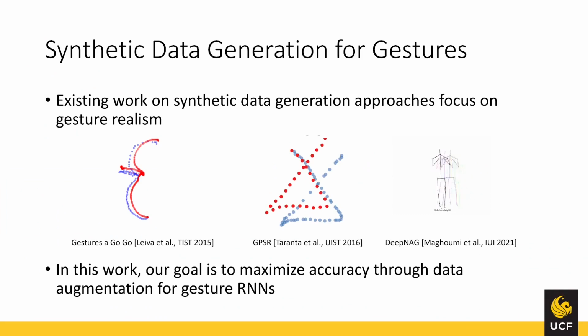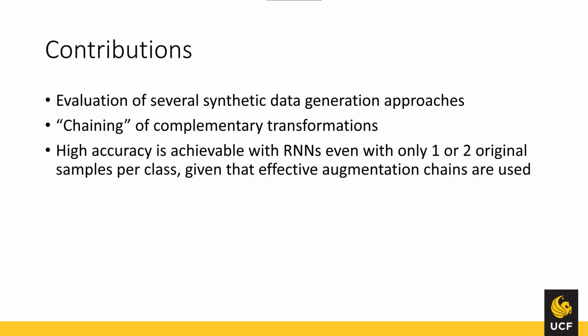However, so far, efforts to synthesize gestures focused mostly on gesture realism. In this research, we focus on finding techniques that will result in the biggest accuracy boost, not the beautification of the synthesized gestures. We attempt to solve the two shortcomings through evaluating a number of synthetic data generation methods for gestures. We also introduce augmentation chaining methods, which apply complementary transformations in a specific order, and we show that this approach outperforms the alternative approaches in the literature.